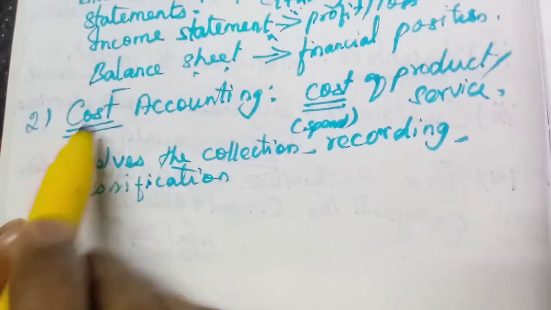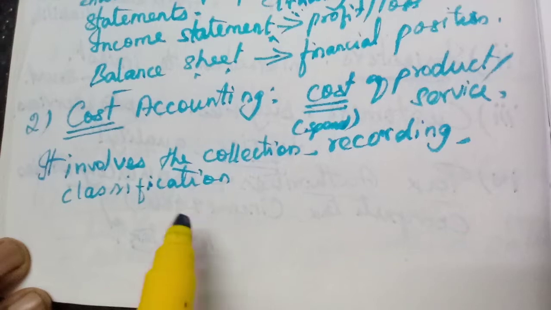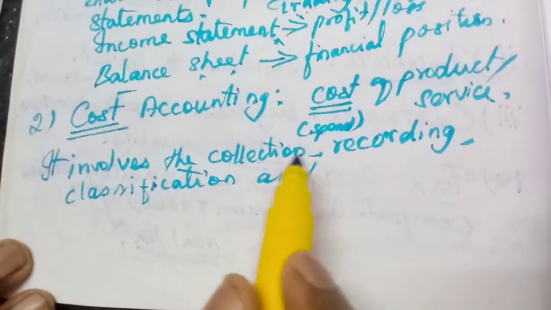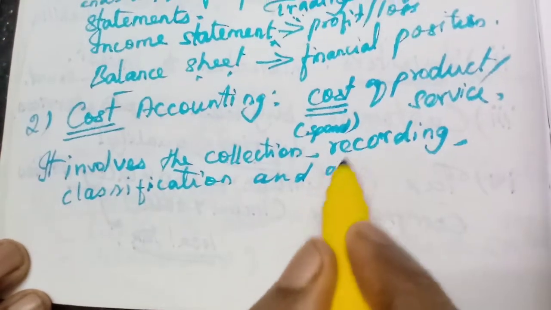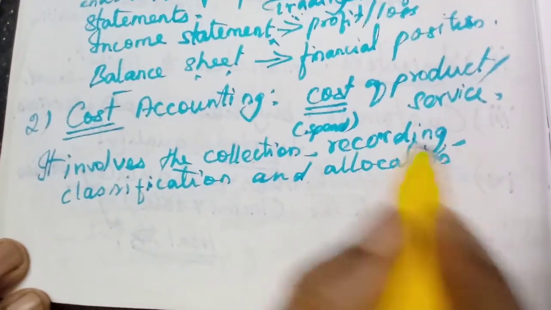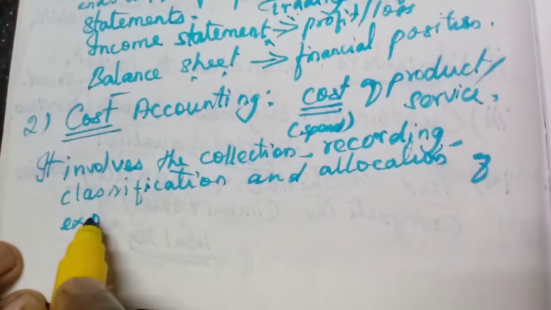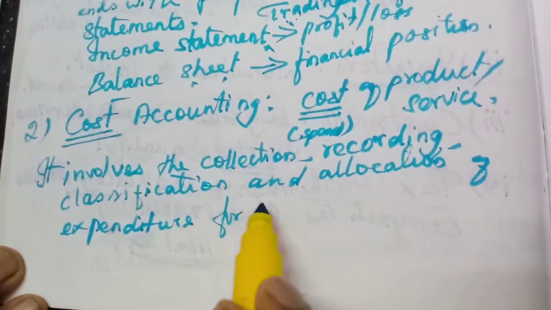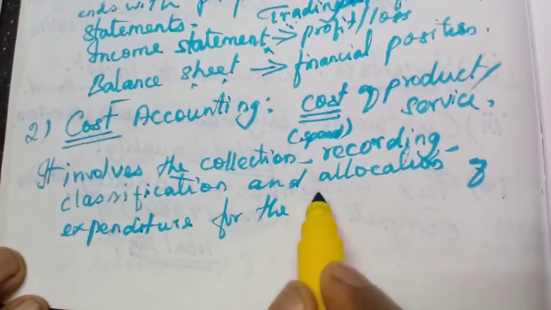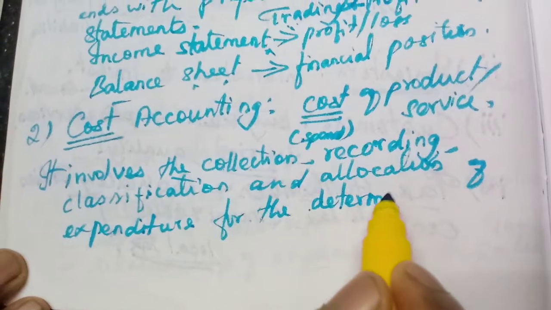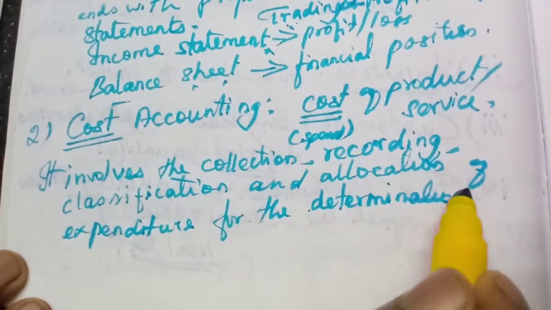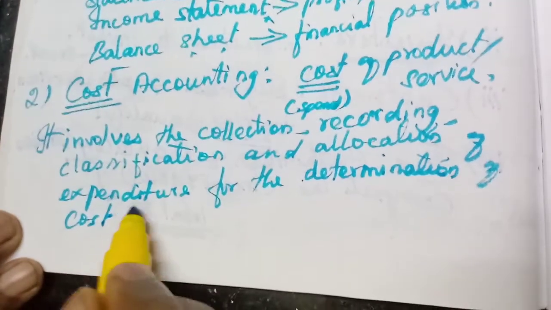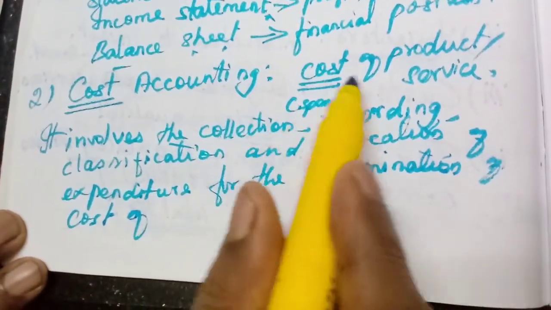So the cost accounting involves the collection, recording, classification and allocation of expenditure. And allocation of expenditure for the determination of cost, or fixing the cost. Determination of cost of product, cost of product or service.